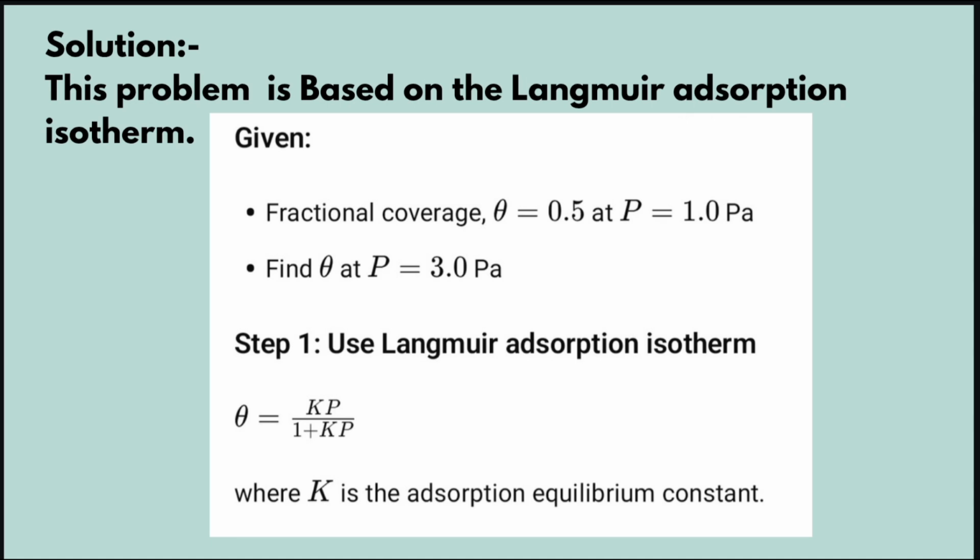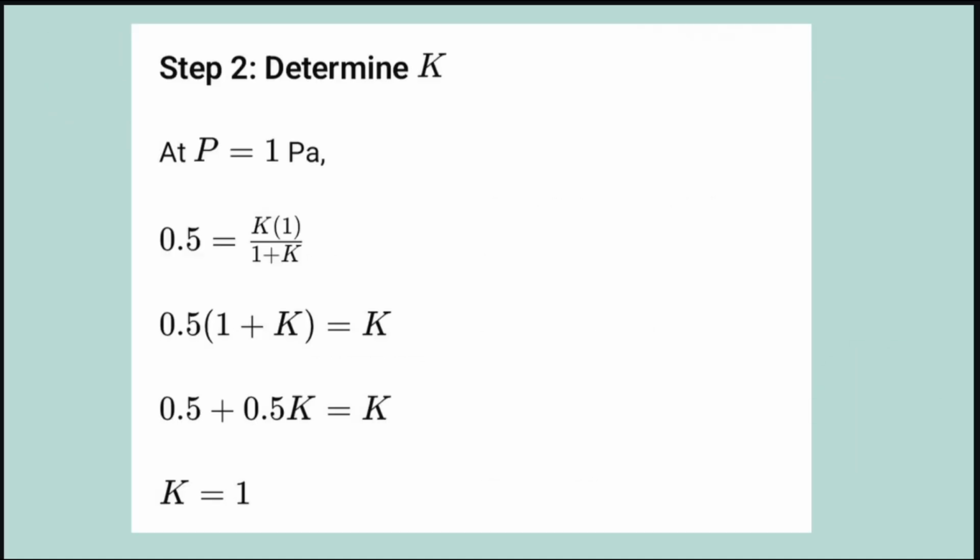Theta is equal to Kp divided by 1 plus Kp, where K is the adsorption equilibrium constant. So, in step 2, determine K. At P is equal to 1 Pascal, substitute values. 0.5 is equal to K into 1 divided by 1 plus K. So, 0.5 into 1 plus K is equal to K. 0.5 plus 0.5 K is equal to K. So, K is equal to 1.